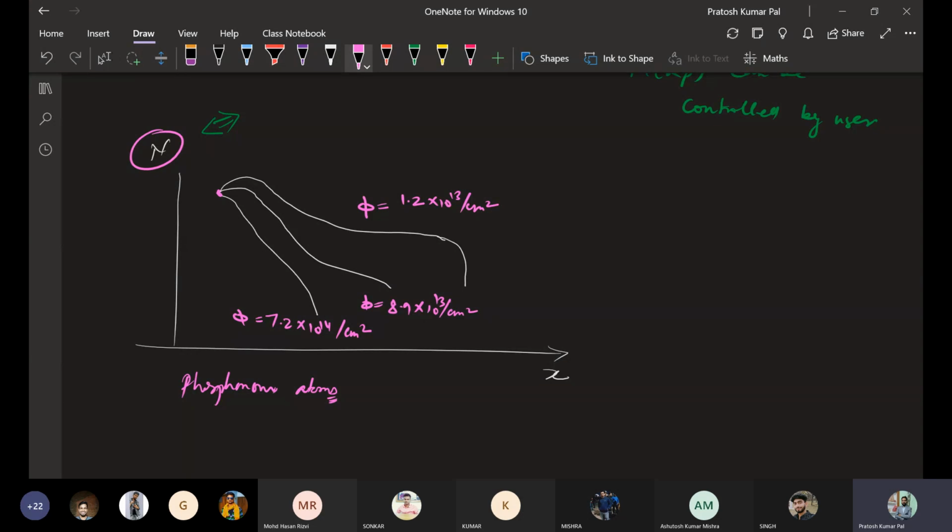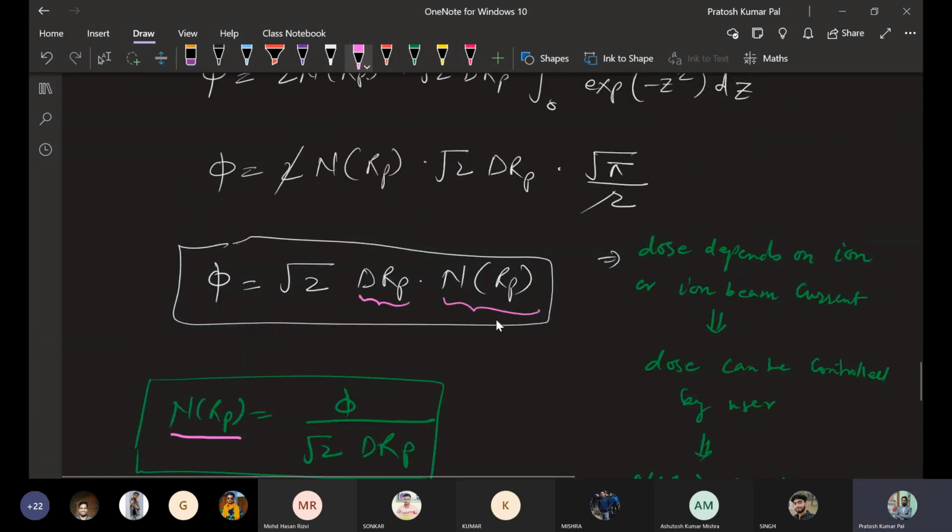Okay, so this is how the concentration varies in case of this dose variation.